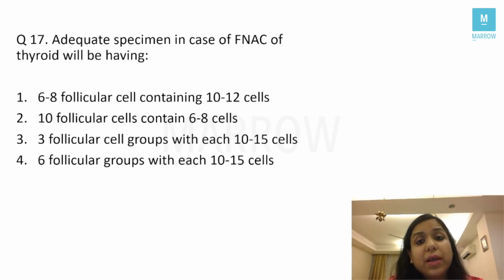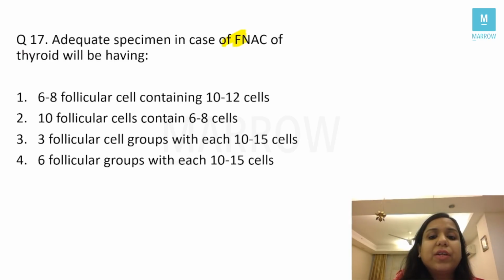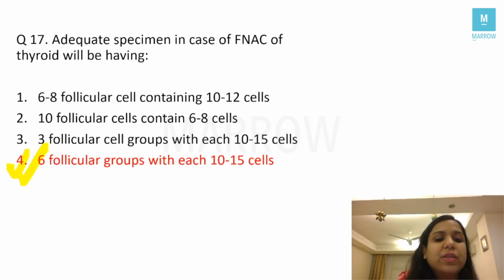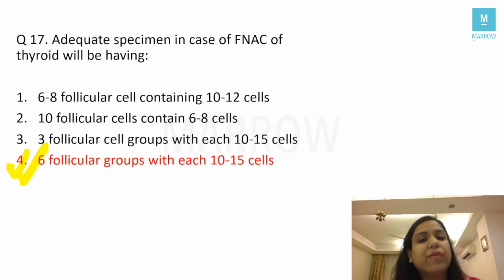Next question, again a very tough question, an MD pathology level question which should not have been asked. Adequate specimen in case of FNAC of thyroid will be having, right? So adequacy of a FNAC thyroid will be having 6 to 8 follicular cells containing 10 to 12 cells, 10 follicular cells containing 6 to 8 cells, 3 follicular cell groups with each 10 to 15 cells, and 6 follicular groups with each 10 to 15 cells. Correct answer here was 6 follicular groups with each 10 to 15 cells. That's the adequacy of FNAC of thyroid.